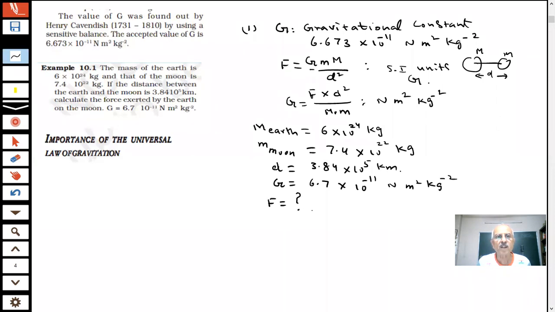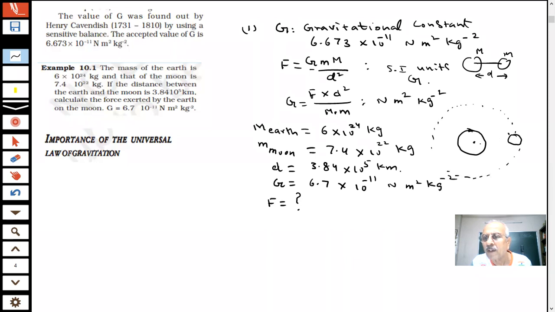Calculate the force exerted by the earth on the moon. This is your earth, student. This is your moon. And you already know that the moon is orbiting around the earth.